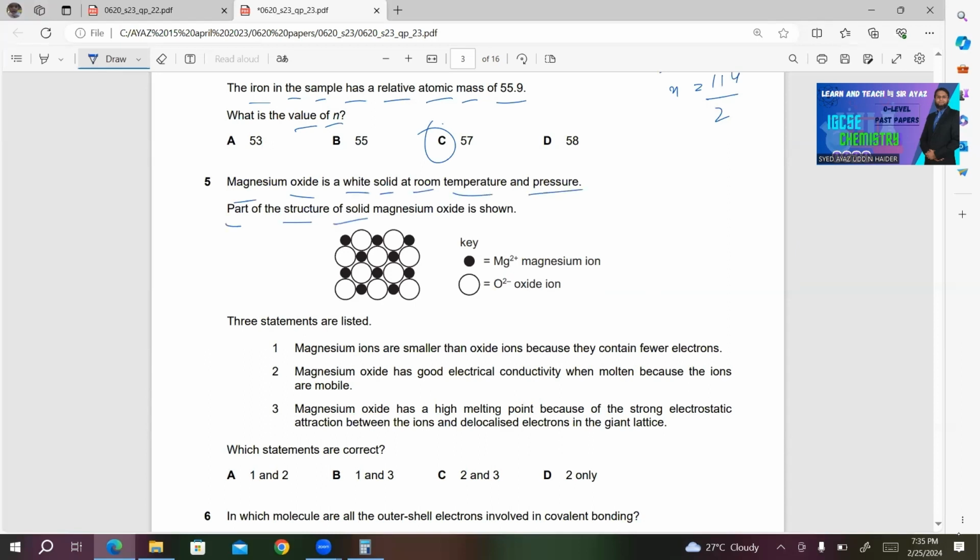Part of the structure of solid magnesium oxide is shown. Key: Mg2+ magnesium ion, O2- oxide ion. Three statements are listed. Number 1, magnesium ions are smaller than oxide ions because they contain fewer electrons. The statement is correct, which means that they are having fewer electrons.